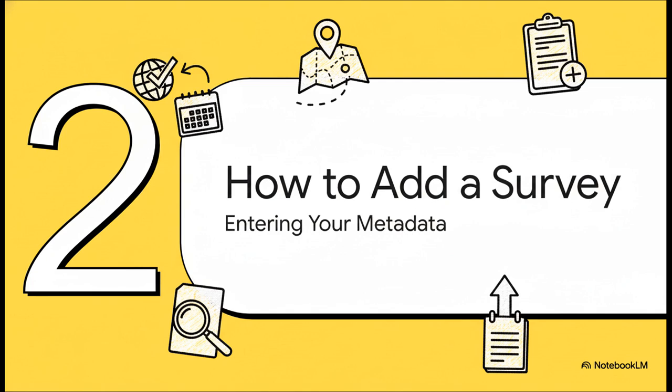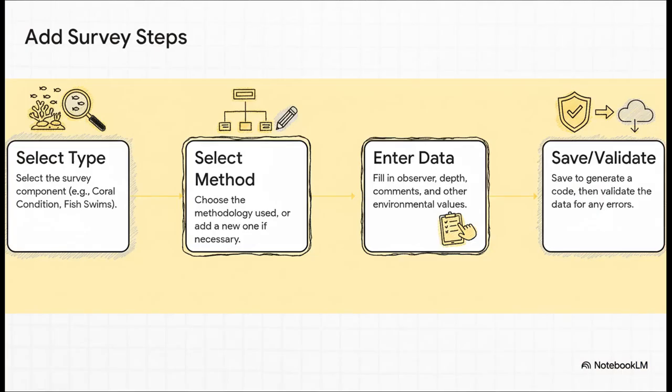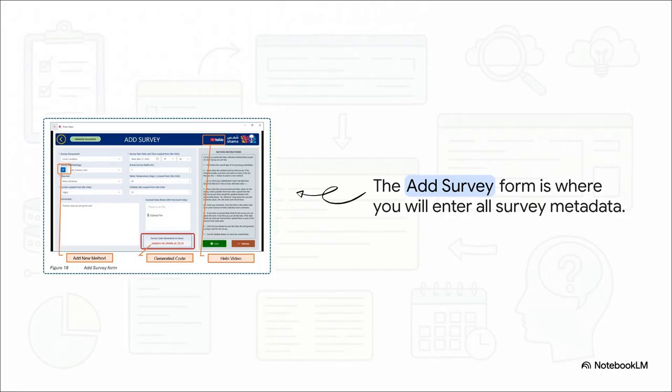Okay, so now that you've confirmed your field trip and site visit are correct, we can move on to the main event, adding a new survey. To add a survey, we're just going to follow these 4 main steps, from picking the survey type all the way to saving and validating. So let's take a look at the form where all this magic happens. And here it is, the Add Survey form.